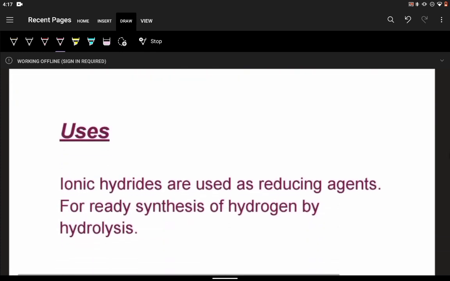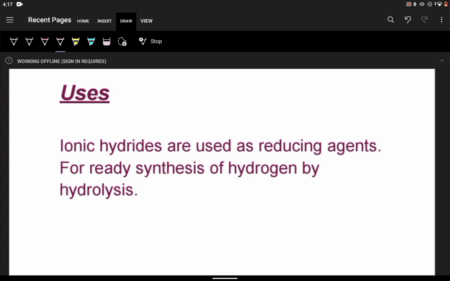Now we can have a look at some of the uses. The ionic hydrides can be used as reducing agents, as we have just seen. And they can be used for synthesis of hydrogen by hydrolysis. So these are some of the uses of the ionic hydrides.